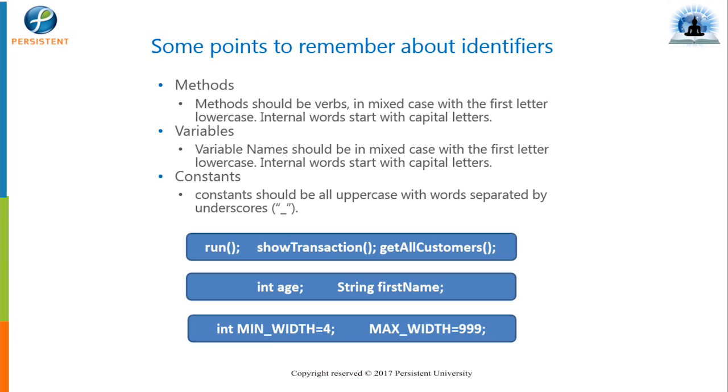And if you see the constants, everything is in upper case. The third blue block, if you observe, int min width, everything is specified in upper case. So the constants should be in upper case. We can say any variable is a constant if its value doesn't change and we are using it again and again, we can declare them as a constant. So mainly those are public, static and final. Okay, we'll talk about that more.